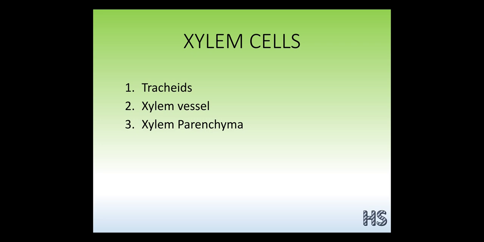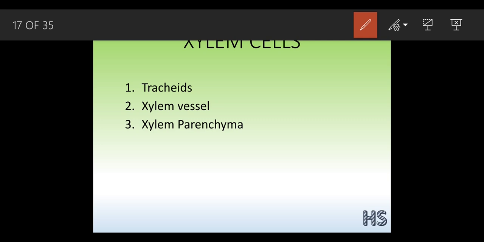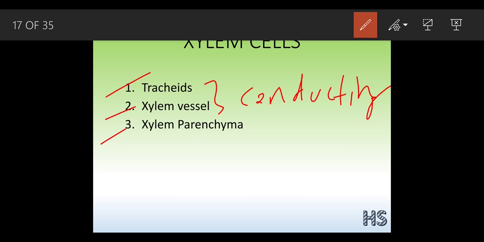Now let's talk about the xylem cells. As already said, xylem tissue is a complex tissue. It is made up of different types of cells: tracheids, xylem vessels and xylem parenchyma. The tracheids and xylem vessels work together for the conducting system, and together they are called the tracheary elements.